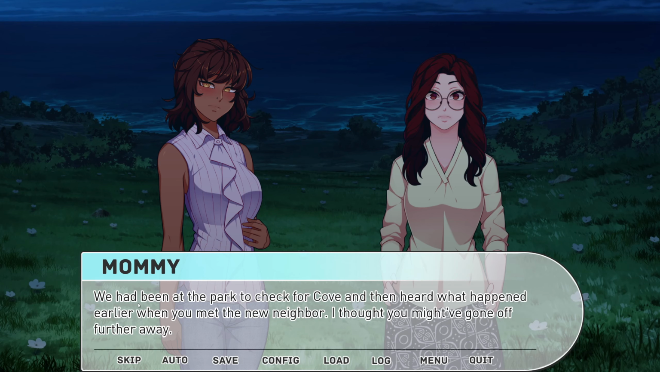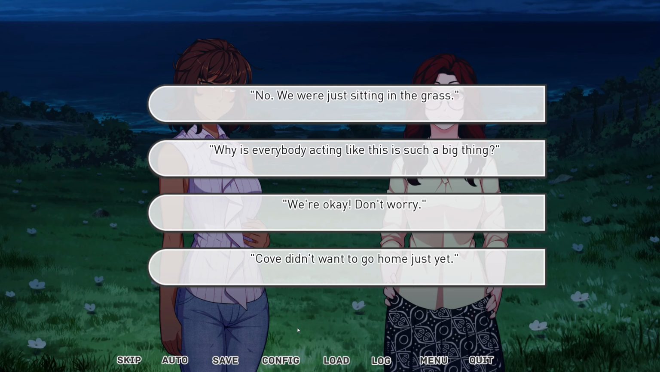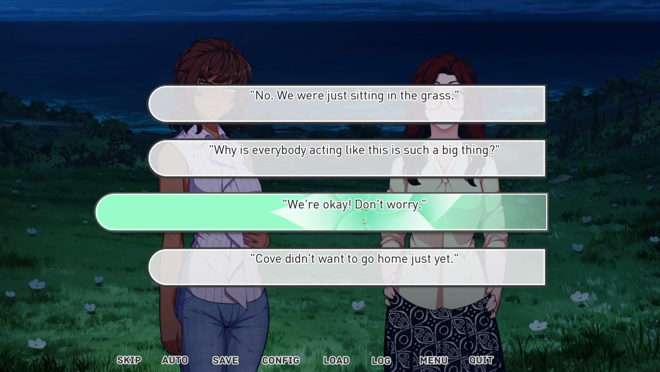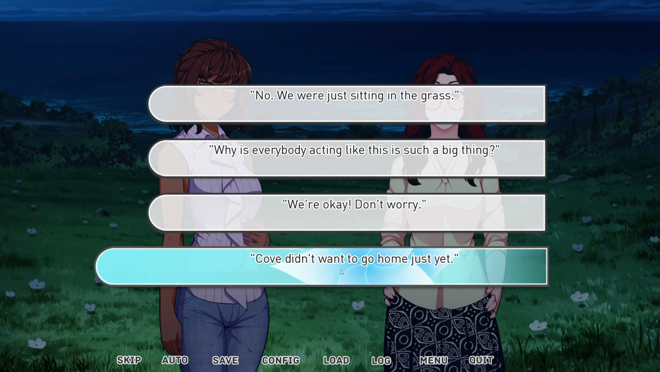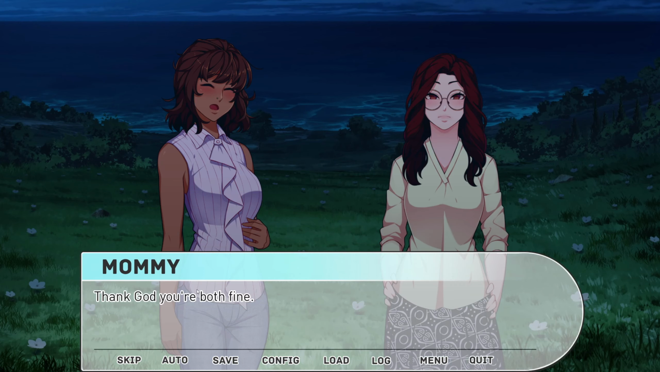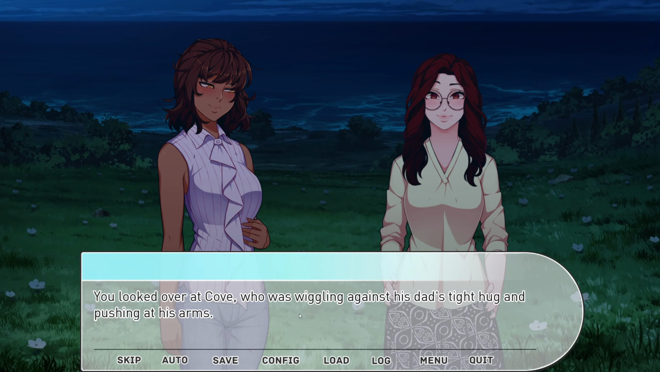Okay, interesting. "We had been at the park to check for Ko and then heard what happened earlier when you met the new neighbor. I thought you might have gone off further away." "No, we were just sitting in the grass." "Okay, don't worry. Ko didn't want to go home just yet." "Thank God you're both fine." Oh, so that's mommy, I guess, and that's mom.